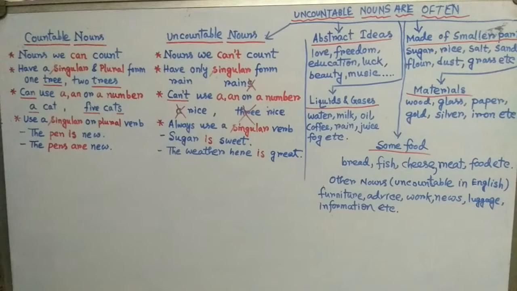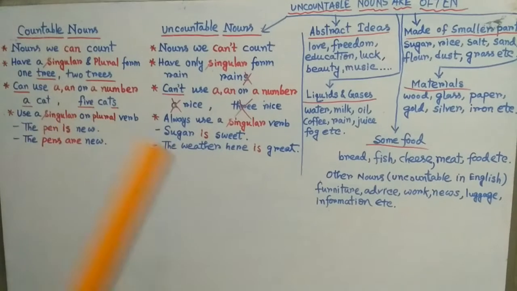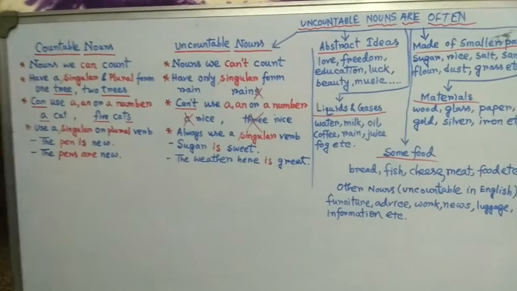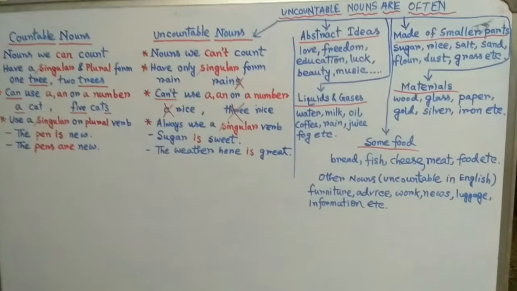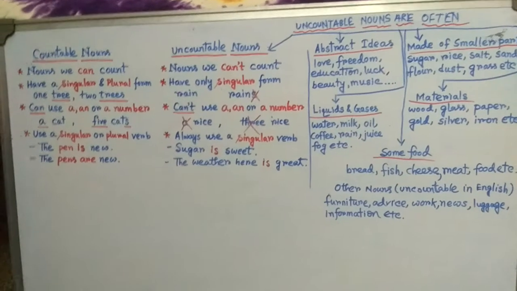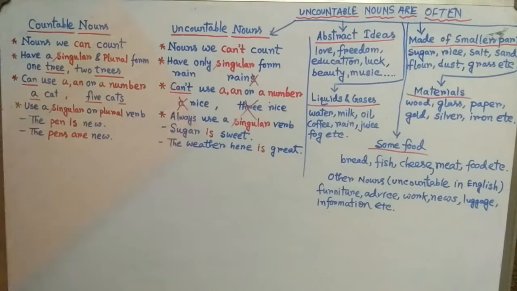So, education is uncountable because you cannot count it. We cannot count one education. We don't say 2 educations or 5 educations. Can you say that? So we cannot count, that means it is uncountable.